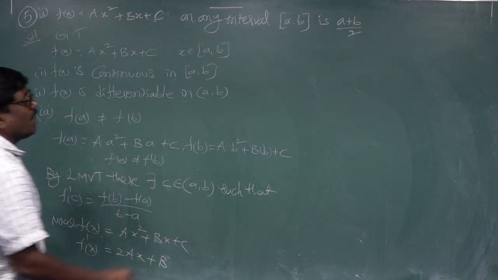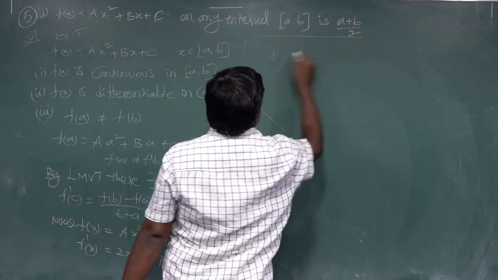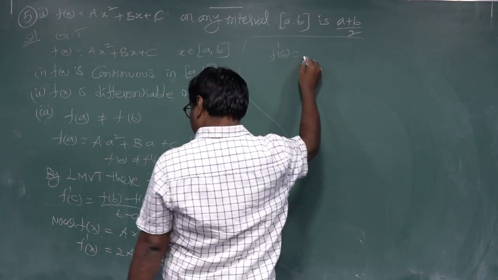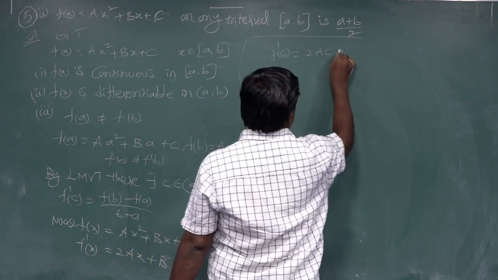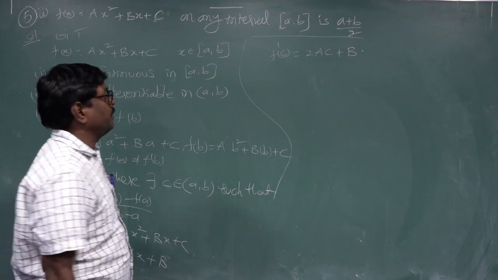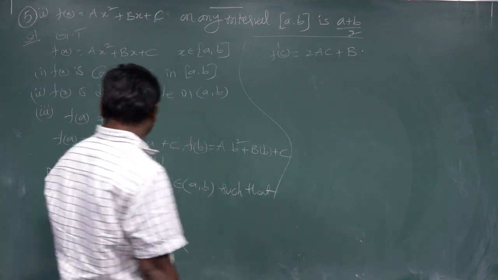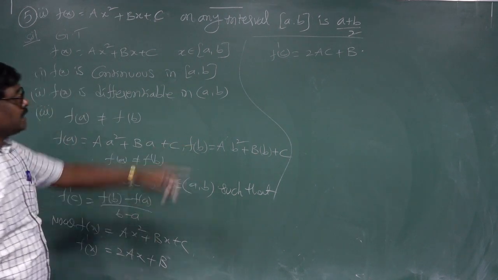This is f dash of c equal to 2 a c plus b. Now we need all the values: f of A, f of B and the C value.